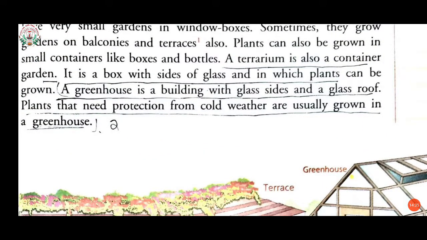It is usually a sealable glass container containing soil and plants and can be opened for maintenance to access the plants inside. It means we can open that container for maintenance purpose if we want to access the plants inside whatever we have grown. It can also be kept open to the atmosphere. We can also keep it outside of our home and even inside.